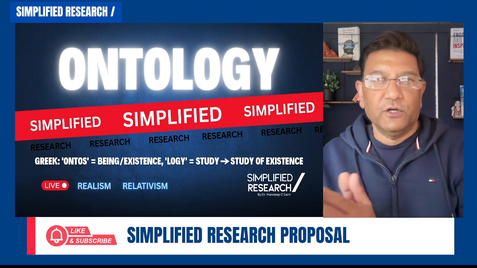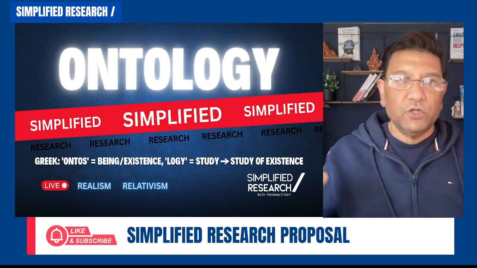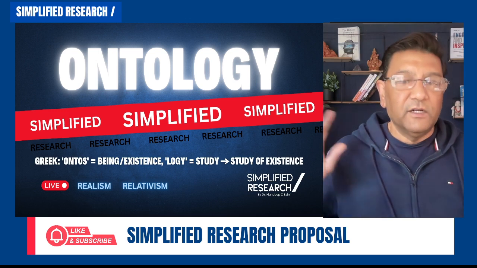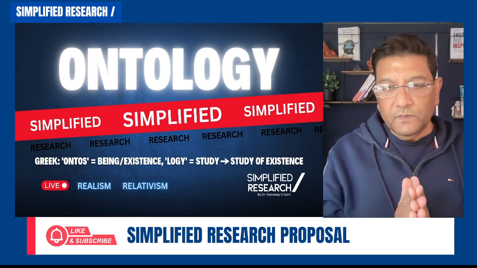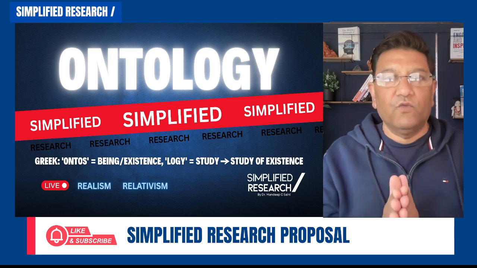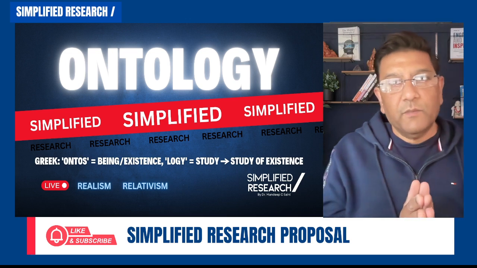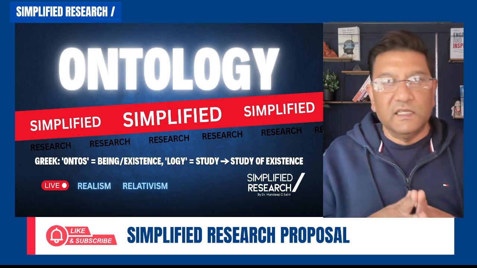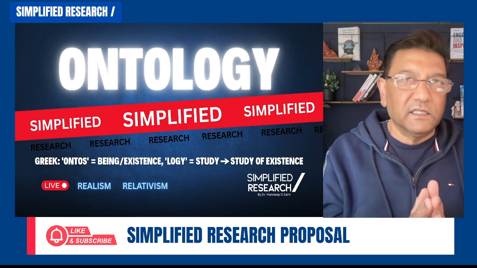That is the reality, which is one side of ontology. The other side of ontology is that reality could be based on people, on the different views of the people. As an example, you ask some people what they think about the sun rising from the east or not, and some people might say no, it rises from the west. Some people might say yes, it rises from the east.